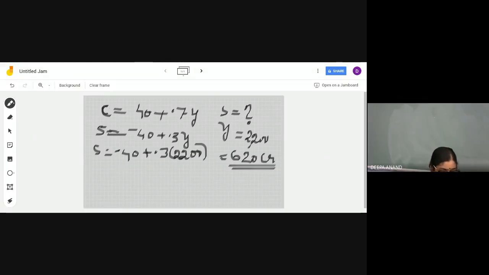So the next question, write the next question. Make it a little fast. The saving curve, all these questions are revision. We have already done such kind of question. The saving curve makes an intercept at 40 crore. Write the question. The saving curve makes an intercept of rupees 40 crore on the negative axis.